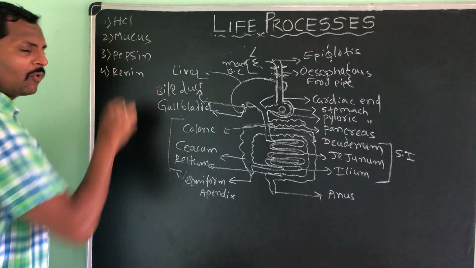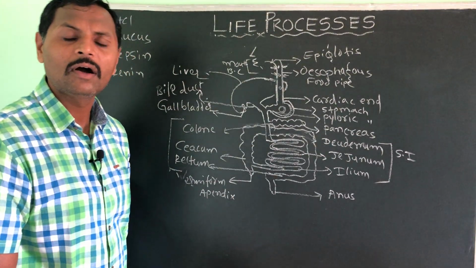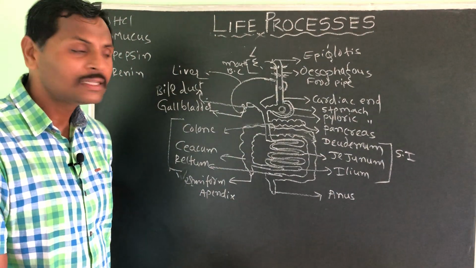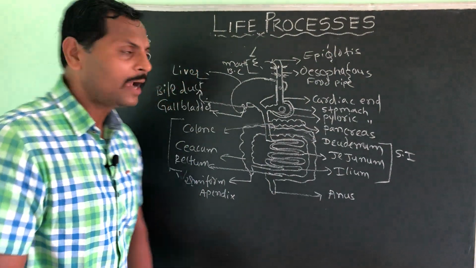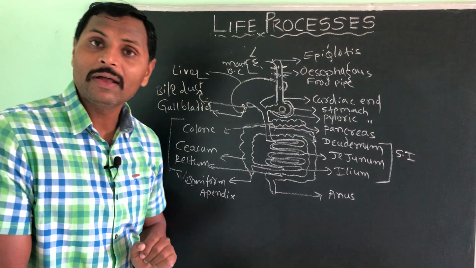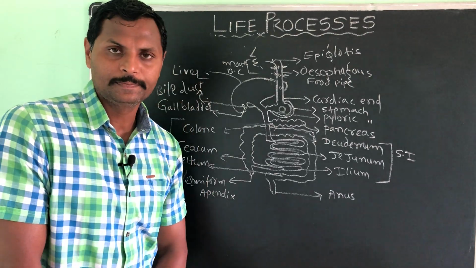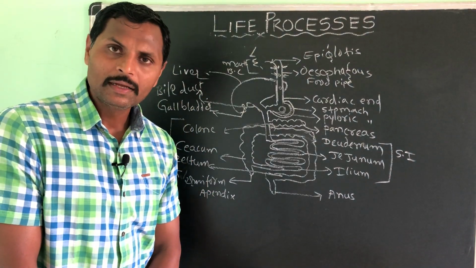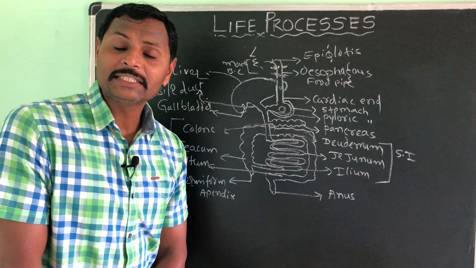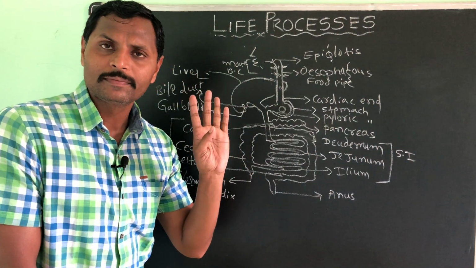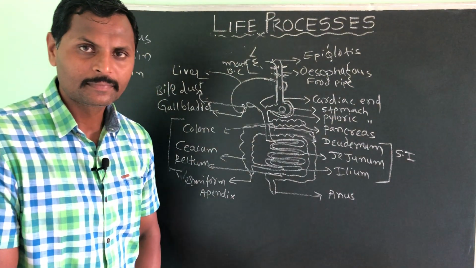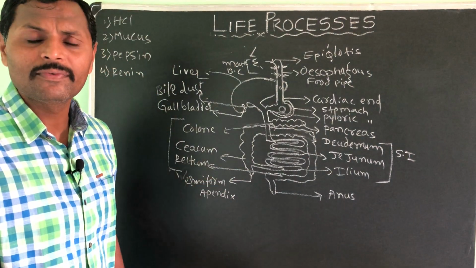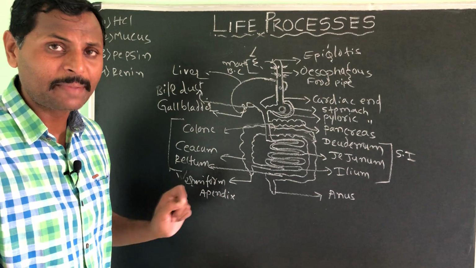Like this, 4 enzymes or 4 chemicals are secreted by the gastric gland, and these all together we call gastric juice. Okay. If they ask you to name the gastric juice, write all these 4: HCl, mucus, pepsin and renin. Then we will see the function of all these chemicals.